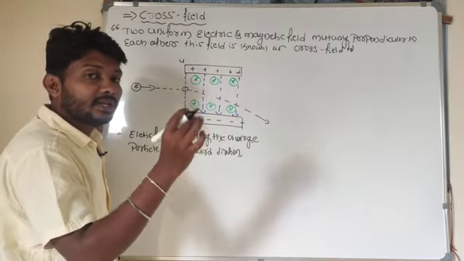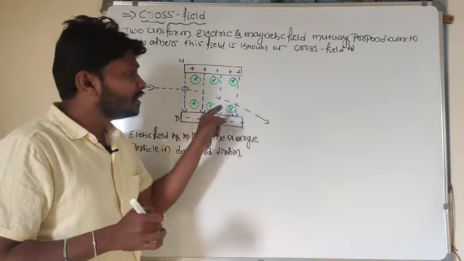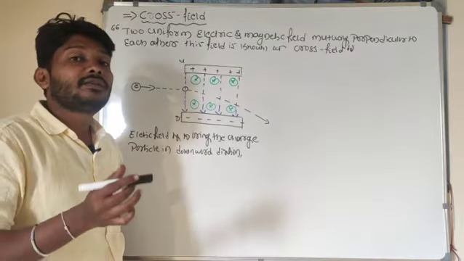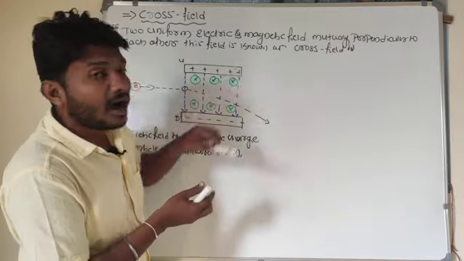The electric field tries to bring the charged particle in a downward direction. Now here there is a magnetic field also present. So what is the role of the magnetic field? This magnetic field tries to bring the charged particle in an upward direction.